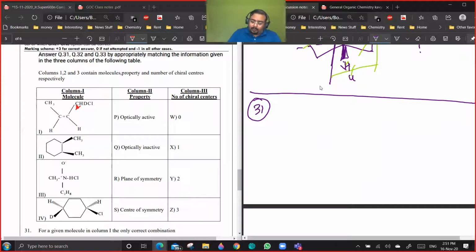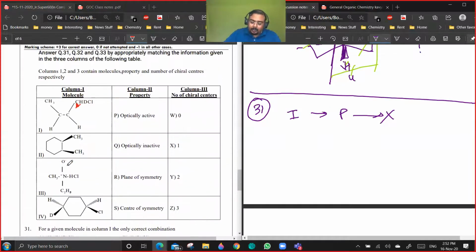So for first, what are the possible options? Is it optically active? Yes, because it is containing a chiral center. So one will have P as answer. Is it optically inactive? No. Is it having plane of symmetry, center of symmetry? No. Once P is correct, other three are wrong. Then what are the options in this? Number of chiral centers. Now the number of chiral centers is 1, so 1px. Are you getting a point?